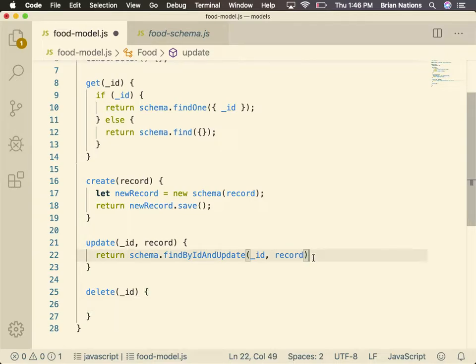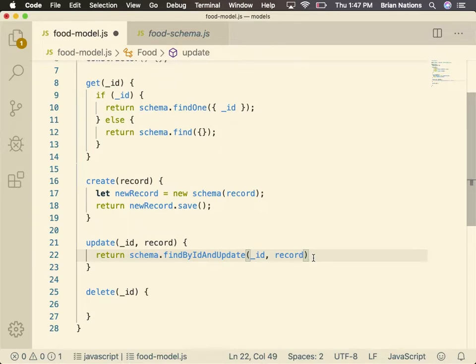I thought we were going to get it, then update. Nope, don't have to. It just does it. It says find this item, pass it an ID, right? Yep. It's basically going to say find by ID and update. If this ID didn't exist, we would handle this in a catch block. Does that make sense? Good stuff.